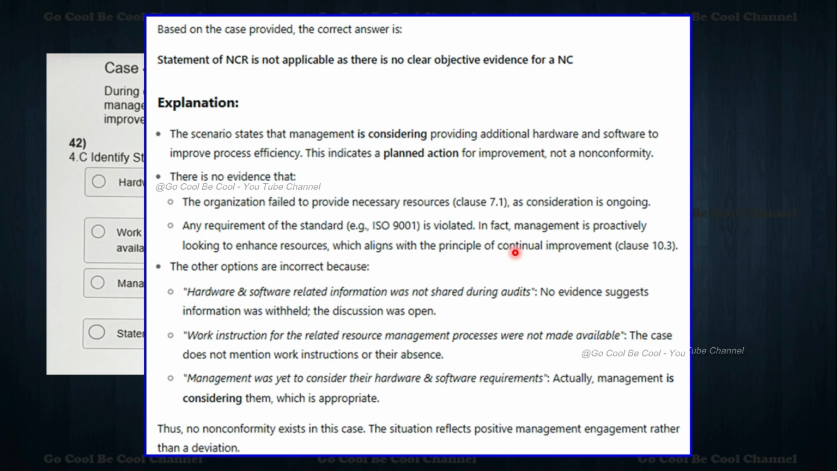In fact, management is proactively looking to enhance resources, which aligns with the principles of continual improvement, as clause number 10.3 also says.